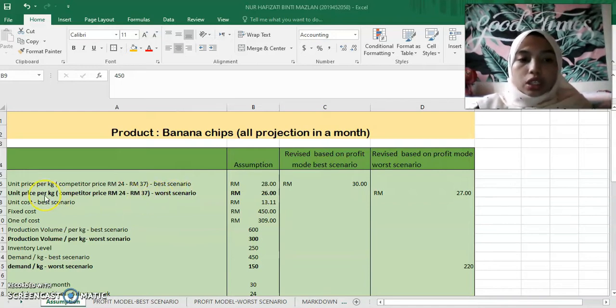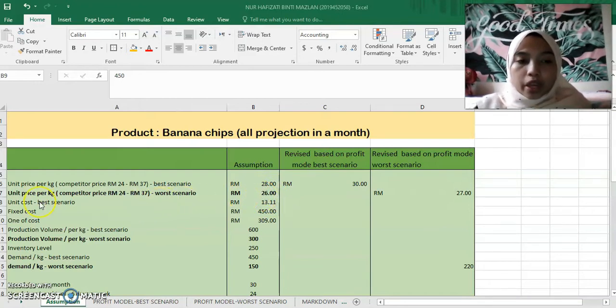And next is the worst scenario for unit price per kg, which is 26 ringgit. 26 ringgit is, for me, the worst price that I can put for my banana chips if there is a problem with my employees, suppliers, or maybe a problem with the bananas. Maybe there are not enough stocks or other reasons that can lead me to put it at 26 ringgit per kg for my products.